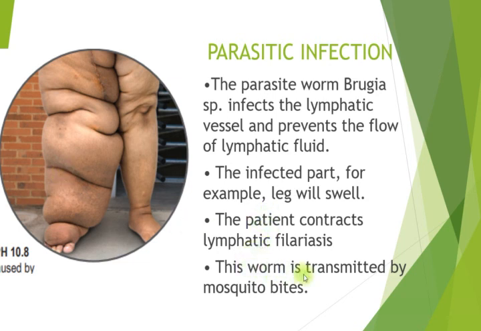This one is transmitted by mosquito bites. Alright, so that is the parasitic infection caused by the worm, Brugia species.